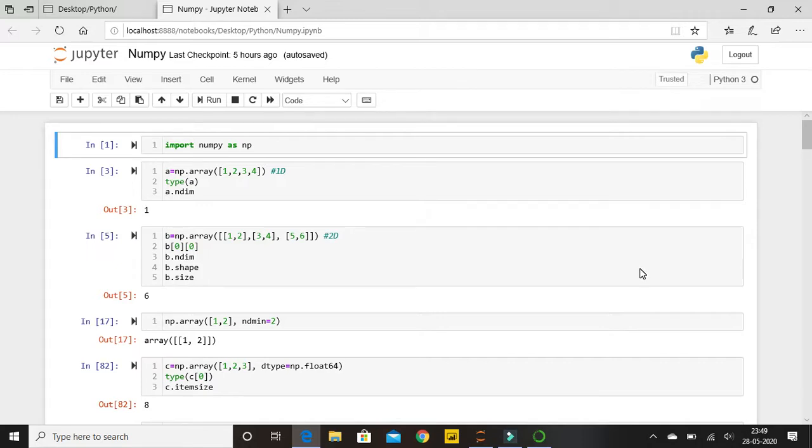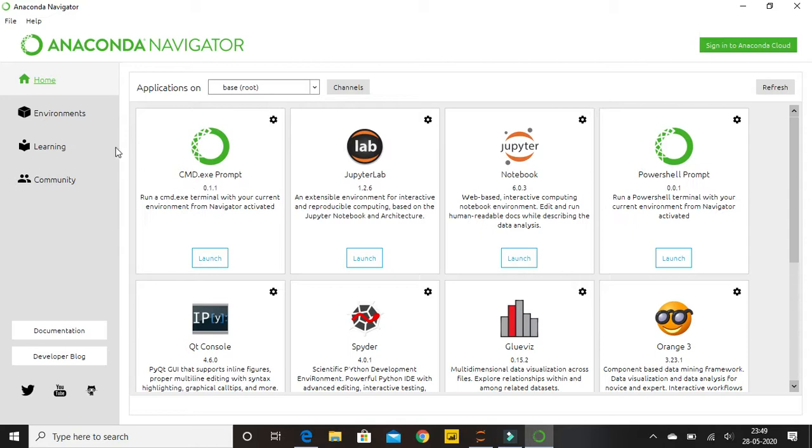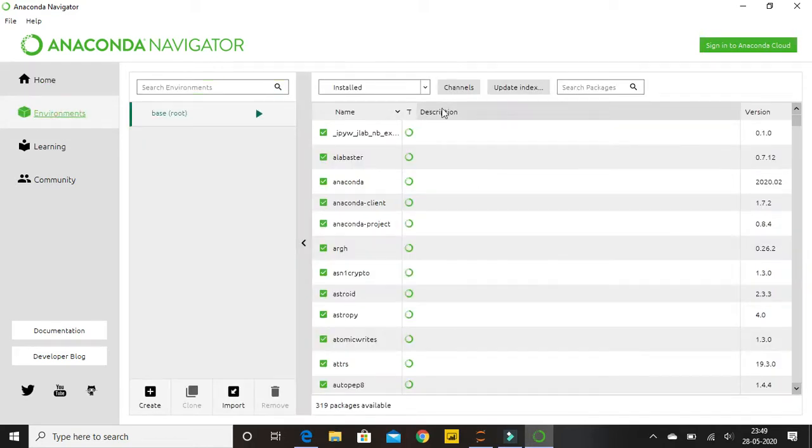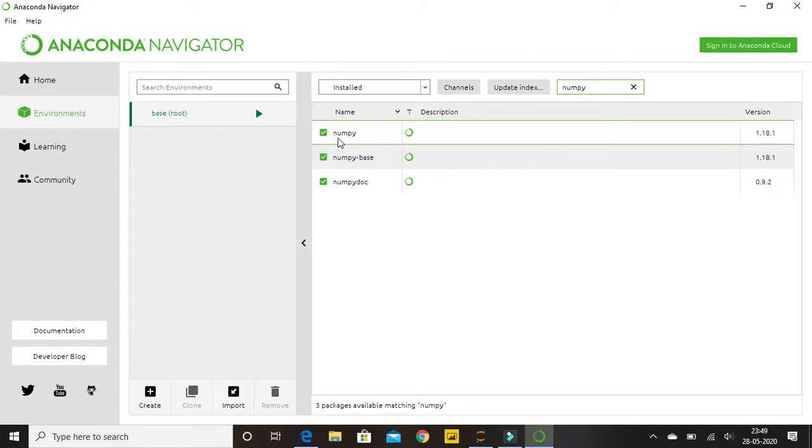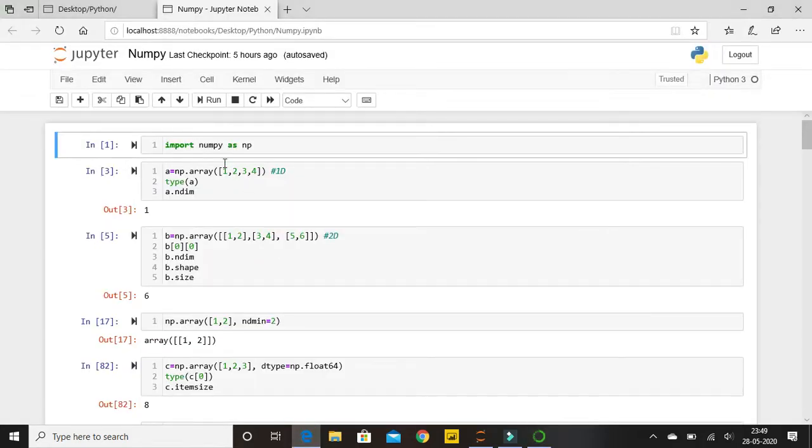Okay, so guys, I'll be using Jupyter Notebook as usual. You'll be able to find this NumPy package in our Anaconda distribution, which we have installed. If you go to environments, and in search packages just write NumPy, you'll find that it is already there in this bundle. And as we did for pandas, import pandas as pd, similarly we are going to import this package into our Jupyter Notebook as import numpy as np. This is the aliasing that we are doing. We are calling NumPy as np, so instead of writing NumPy each time, we just call np.